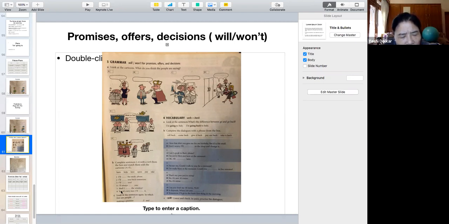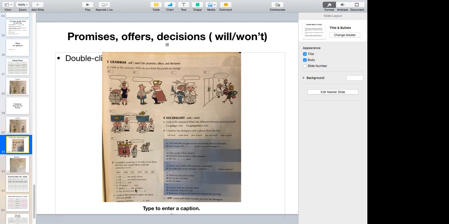Okay. And then number 5: Shall I open the window? Number 6: Yes, it's very nice. I will take it.